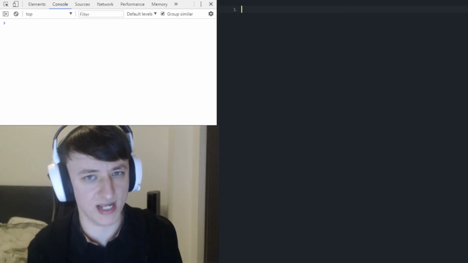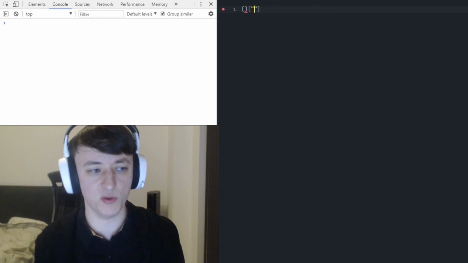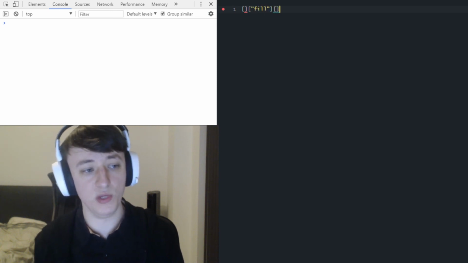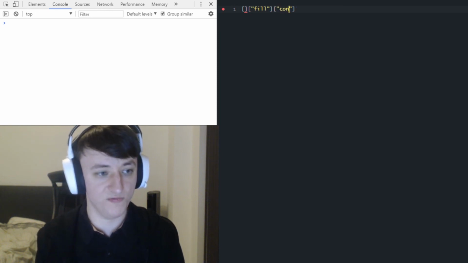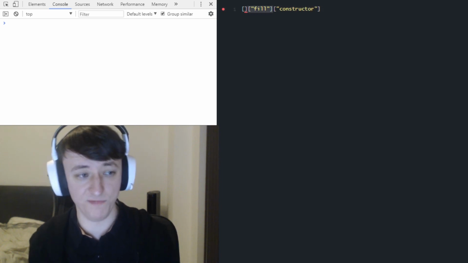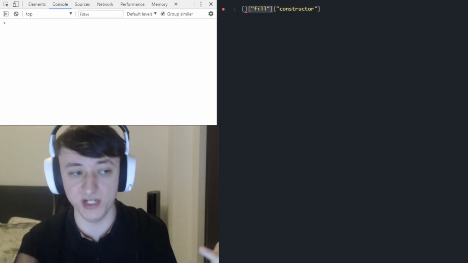We already know we can create arrays, and we already know that we can use square bracket notation to access functions, which are the methods attached to those. So we can go, for example, with the fill, and we can look for the constructor for that fill just by going for constructor, because essentially, even though this is a function, functions are considered objects in JavaScript.